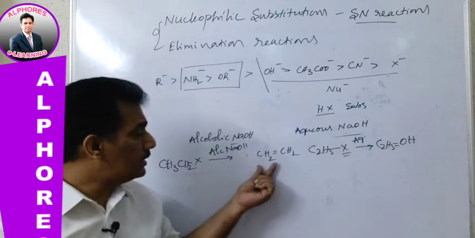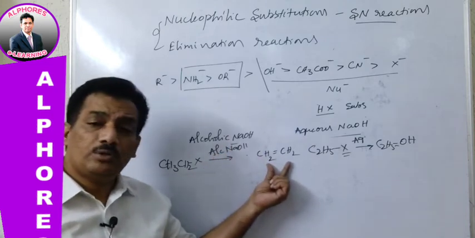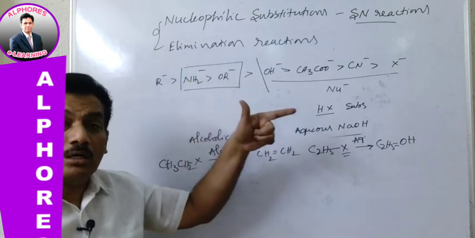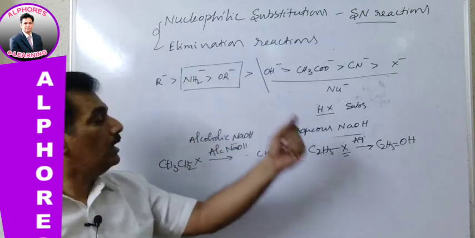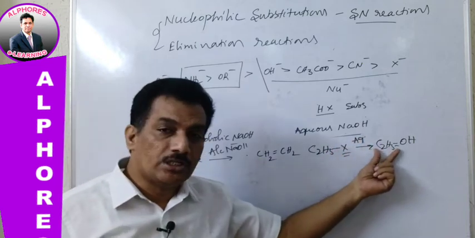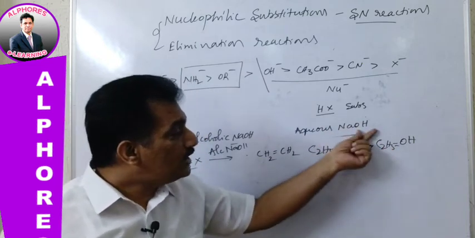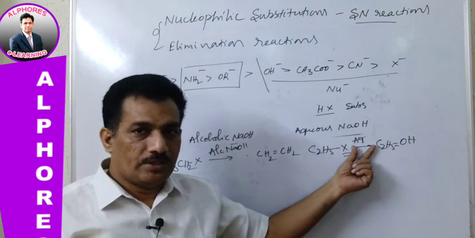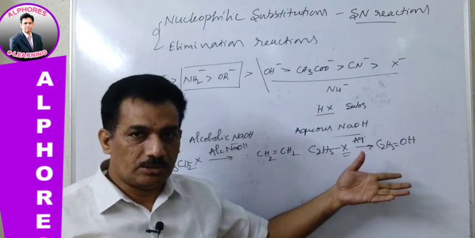In this case alcoholic NaOH is able to create elimination. Why? RO minus is a stronger base than OH minus. Here it fails to create elimination. Why? Here OH minus is not strong enough to create elimination. I think with this example you are clear with this concept.